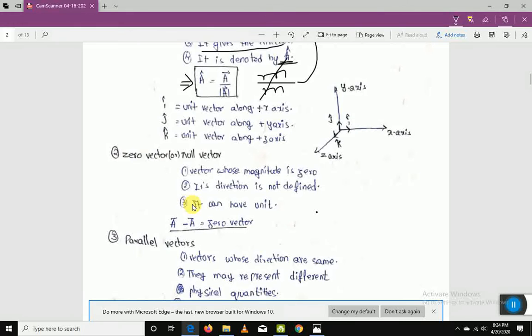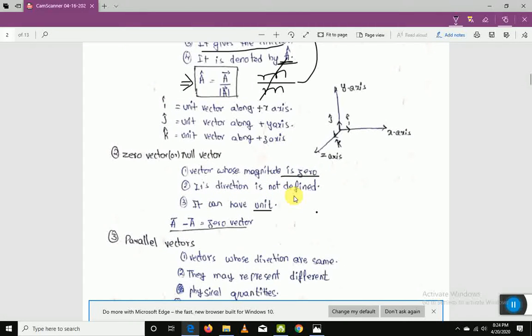I can't say nothing, right? I must represent it with 0 meters, isn't it? So what I told, 0 meters, I am saying the unit. So the zero vector has a unit also, the magnitude is 0, and the direction is not defined.